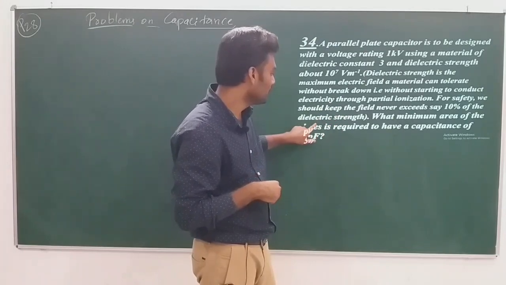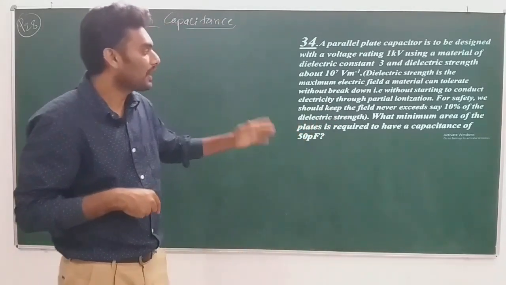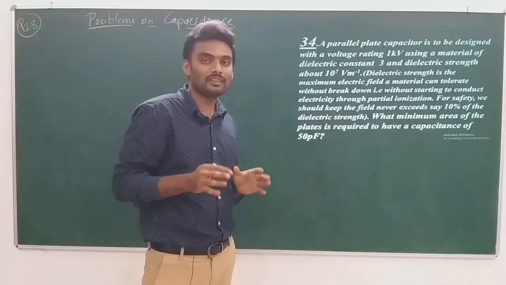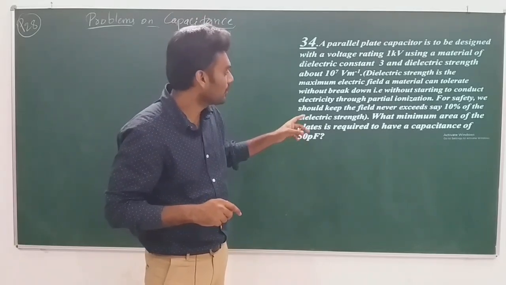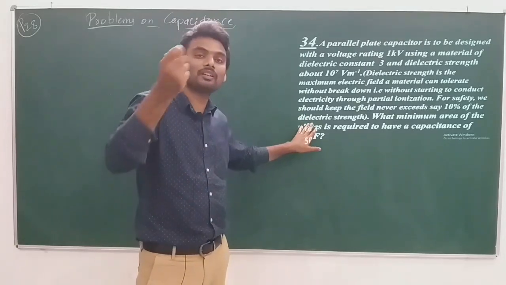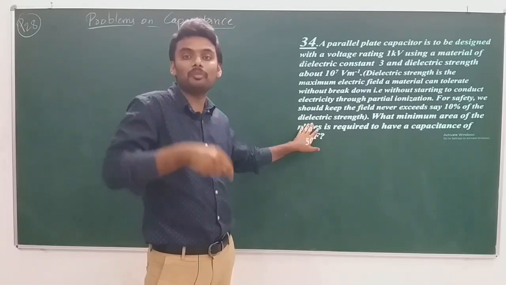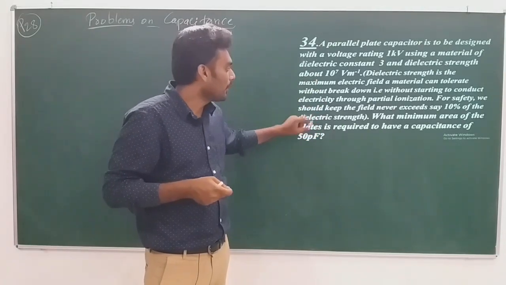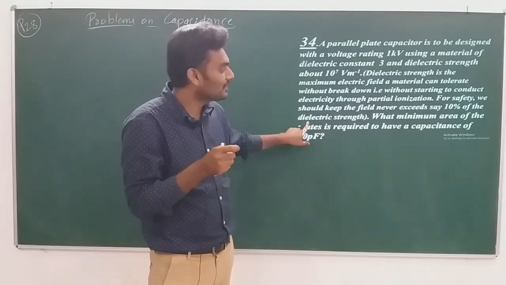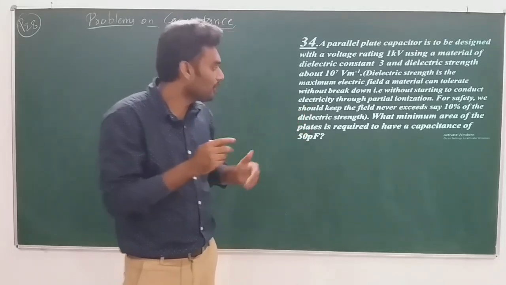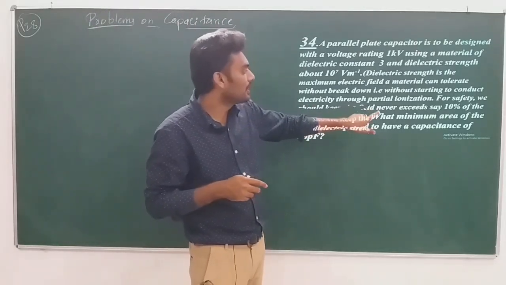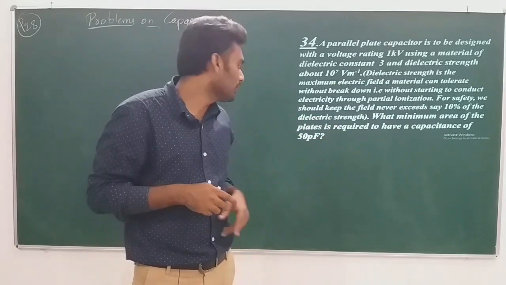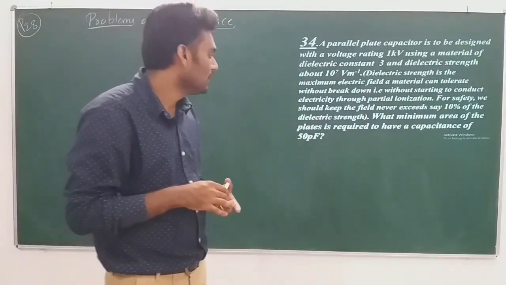This is the clue which gives us the idea of how to connect dielectric strength and the known factor, the electric field E. We did not know how dielectric strength depends on any known factor, but through the given clue we now know that the field should never exceed 10% of the dielectric strength. So, what minimum area of the plates is required to have a capacitance of 50